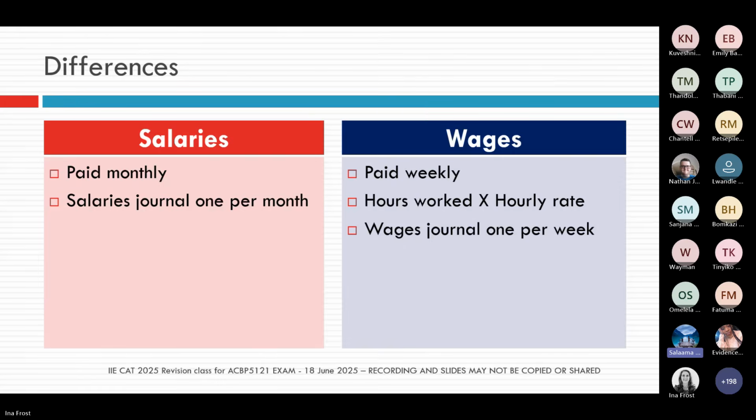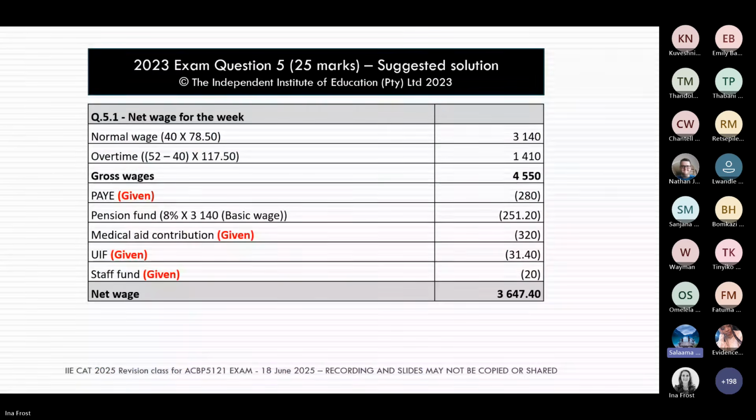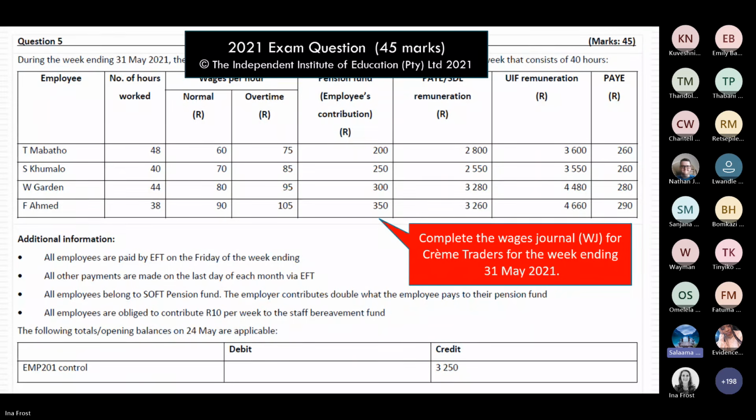Okay, we know with the UIF remuneration, that's it. Okay, Ntuthuko. Okay, this is how we got to the 1% for UIF. We're not calculating it on the gross wage, it is on the UIF remuneration amount that is given to you.